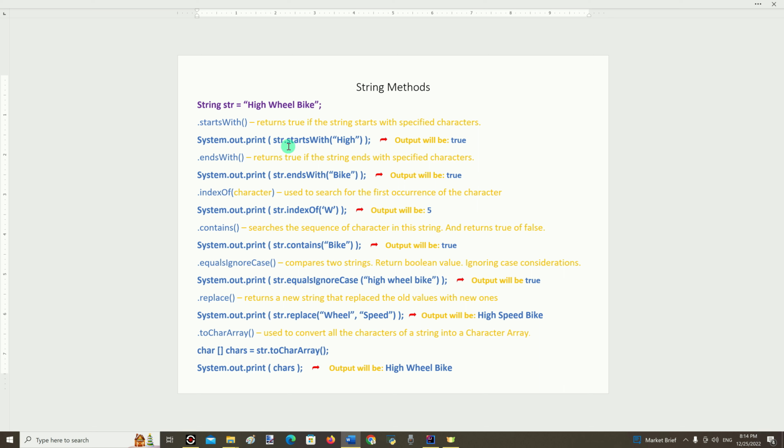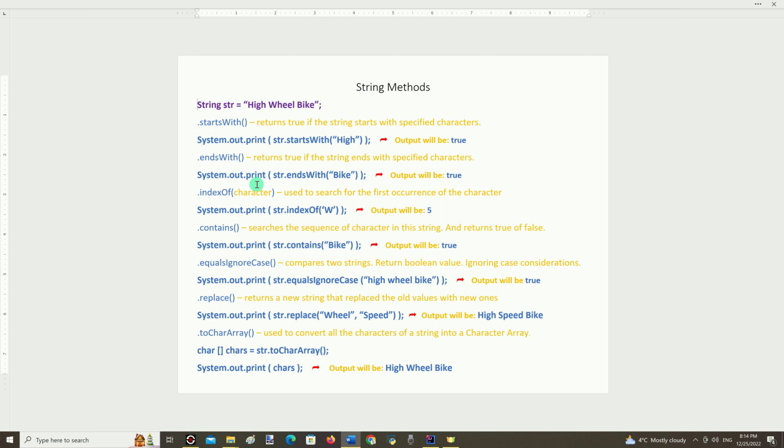For example, System.out.print method with str.startsWith and "I" as parameter will return true. Ends with will return true if the string ends with specified characters. So System.out.print method with parameter as str.endsWith and bike as a parameter will return true.